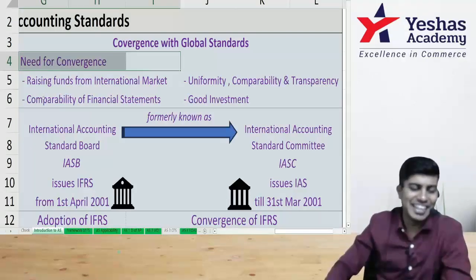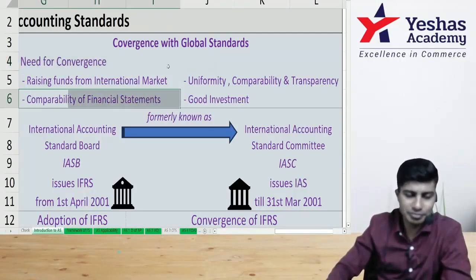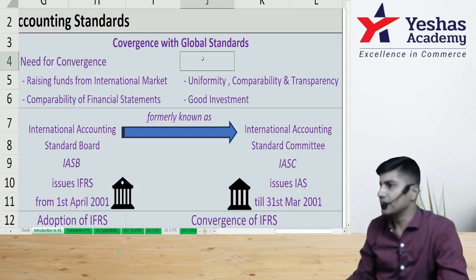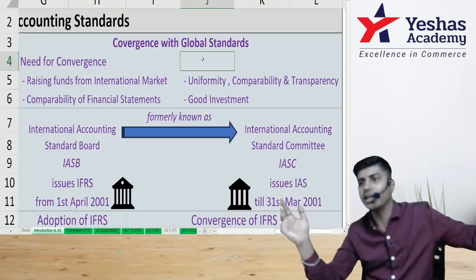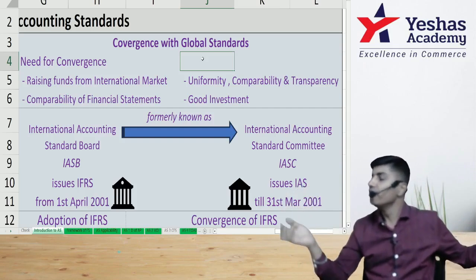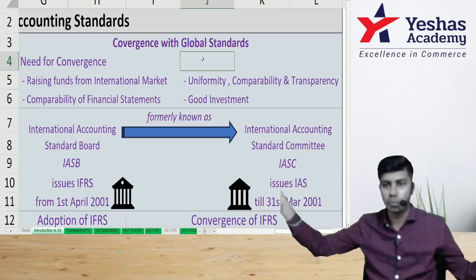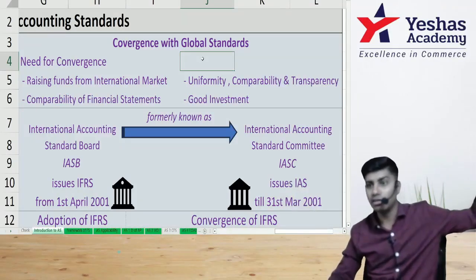Read the second point: comparability. See, when we follow global standards, we can compare an Indian company's financial statements with a non-Indian company's financials. We can compare Hero MotoCorp financial statements with Honda financial statements.